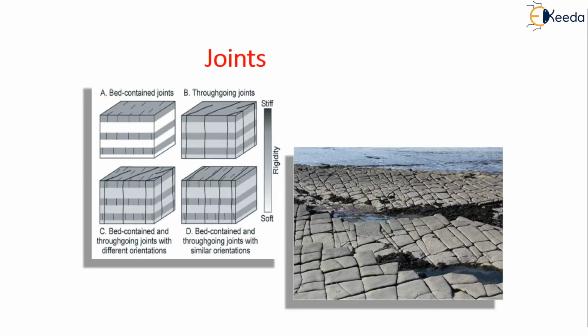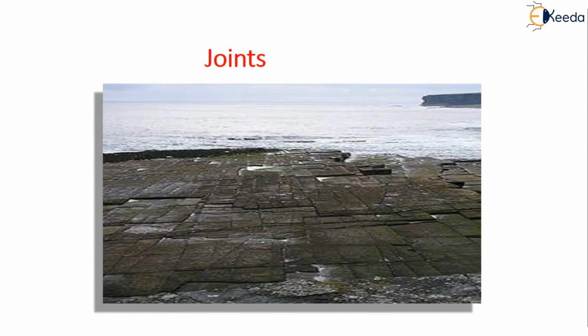So this is how the joints will look. This is a bed contained joint. This is a through going joint. They are going, they also will grow. This is a bed contained and through going joints with different orientations. Here they are not similar. Here, this is a bed contained and through going joints with a similar orientation. This is how it looks practically. See, this is the example. You can see these are the natural joints. It is not man-made.